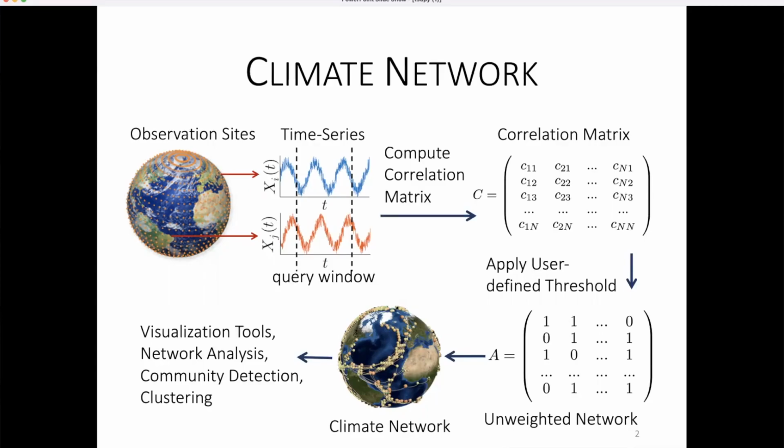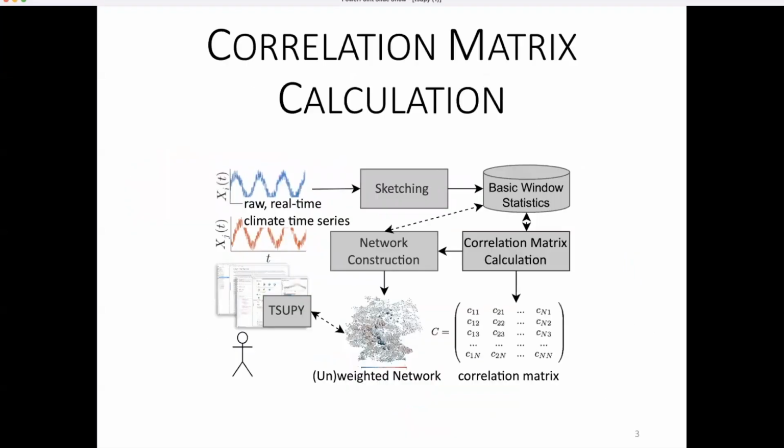The common way for network dynamics analysis is to construct networks for each hypothesized time window and analyze them separately. Given a query window provided by a user, a correlation matrix is constructed by computing the pairwise Pearson correlation of all time series on the query window. Then, a user-provided correlation threshold can be applied on the matrix to construct weighted or unweighted networks. The bottleneck in network construction is the problem of large-scale all-pair time series correlation calculation.